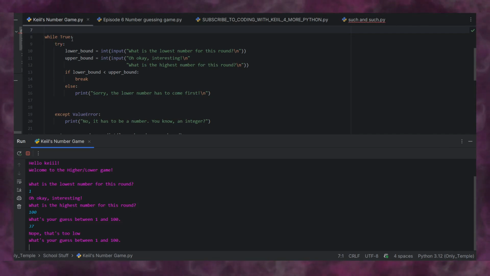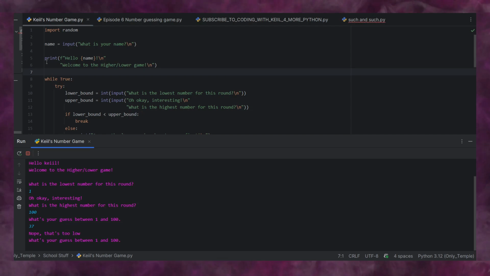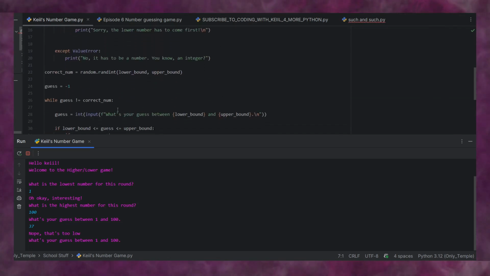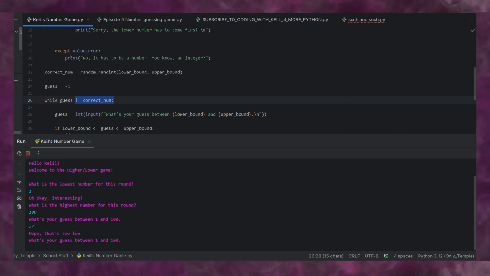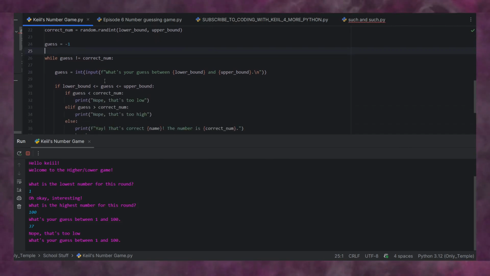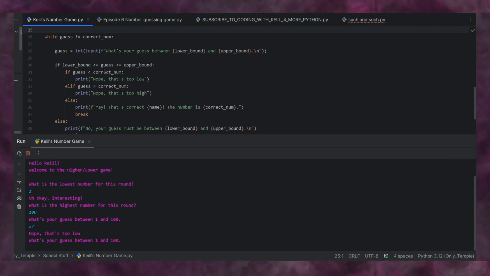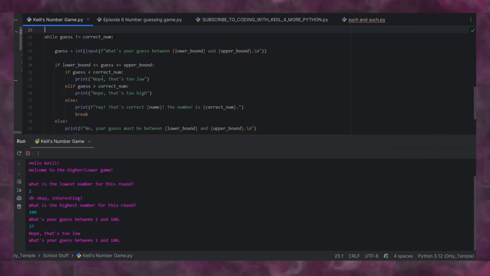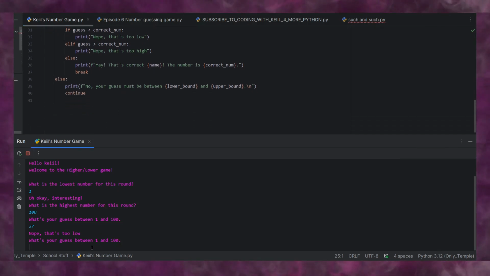It will say while true, meaning it's evaluating a condition. Or well, while guess is different than the correct number, and we've set guess to -1, so it's definitely going to be different. It's going to keep asking this question over and over until we get it right, and we have the if and else conditions laid out. So if our guess is too low, it says this. If our guess is too high, it says this. And if we get it right, it says this, and then we break. We'll go over break.